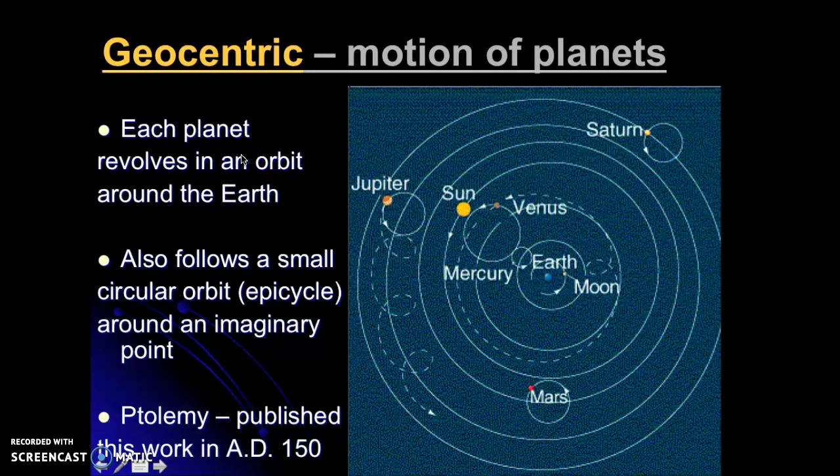If everything's revolving around the Earth, that means the sun and the other planets are orbiting around the Earth. And to have this forward and backward motion across the sky over several months, this must mean that each planet revolves in this little circle as it goes around the Earth. So we called these little circles epicycles. They were orbiting around imaginary points, and they were going their own little circle as they orbited around the Earth.